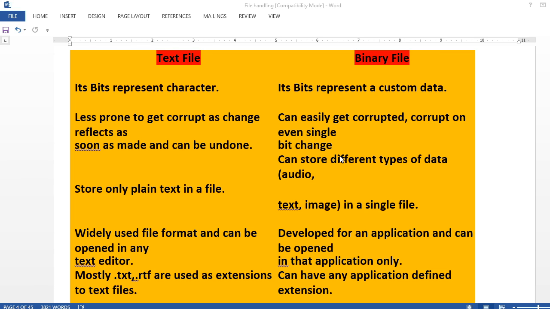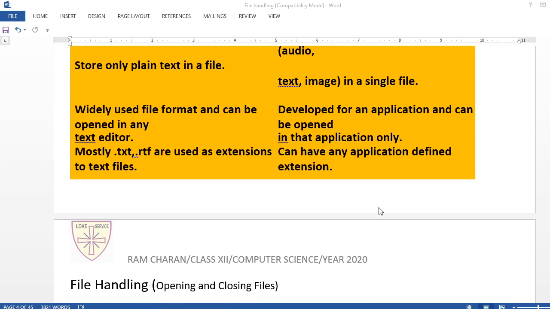In a text file, data is less prone to corruption, as a change is reflected simply. Here a binary file can easily get corrupted on even a single change. A text file stores plain text, while a binary file can store different types of data, audio, text, image, in a single file. A text file is a widely used format and opens in any text editor, mostly with TXT and RTF extensions. A binary file is developed for an application and can be opened only by it. Nowadays on the internet you are seeing different customized files, and for that a separate editor is needed. You have to download a separate editor for opening that document.